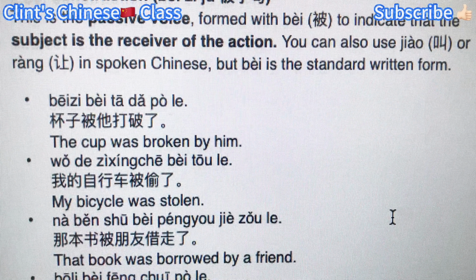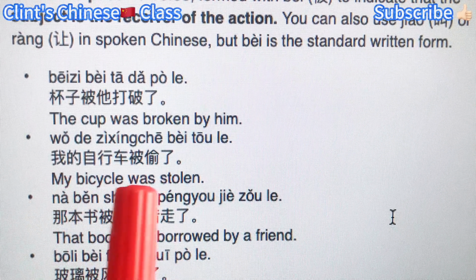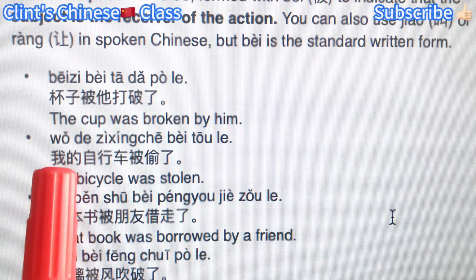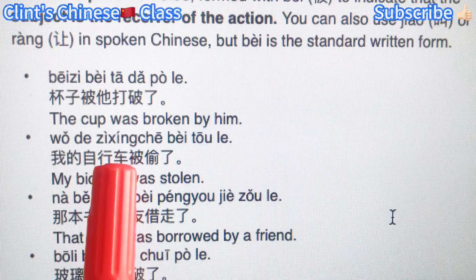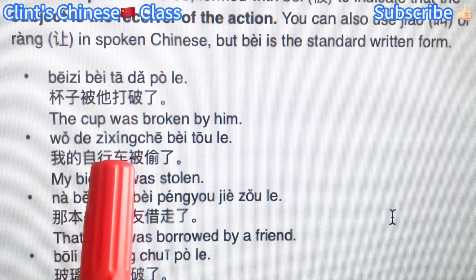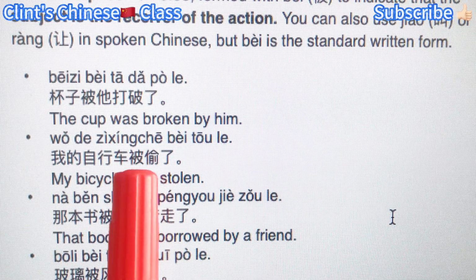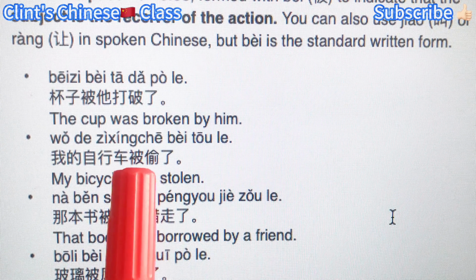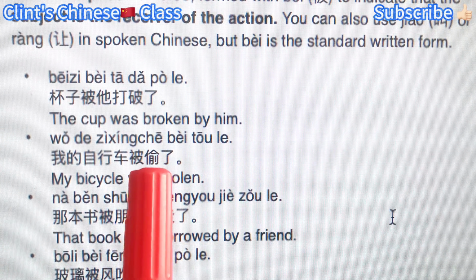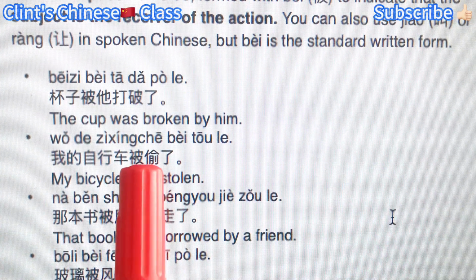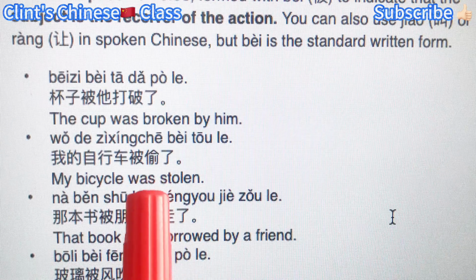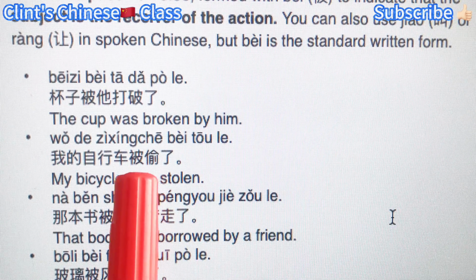Now the second one, my bicycle was stolen. Subject, 我的自行车, my bicycle. This is a noun phrase. And we use the 被 to introduce the person and the action, right? Here we omit this somebody, which is very natural and common.